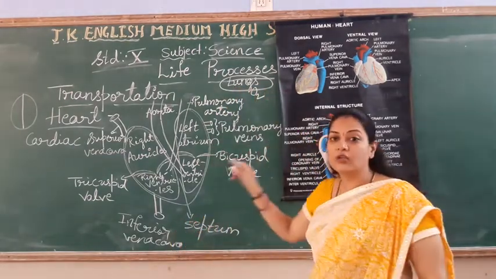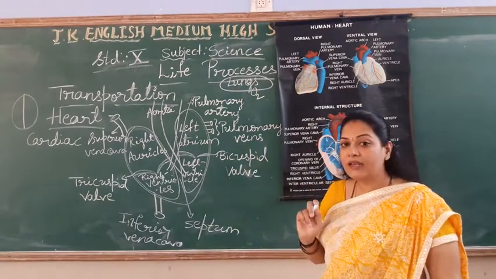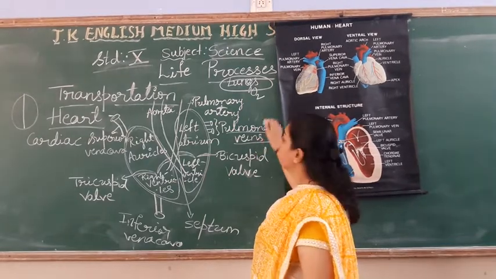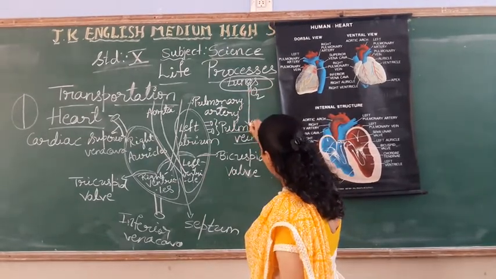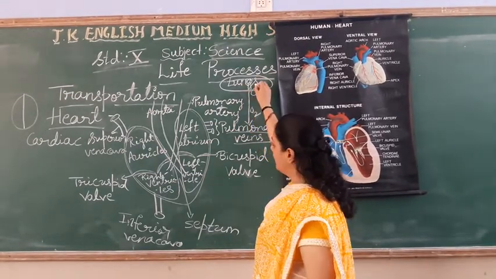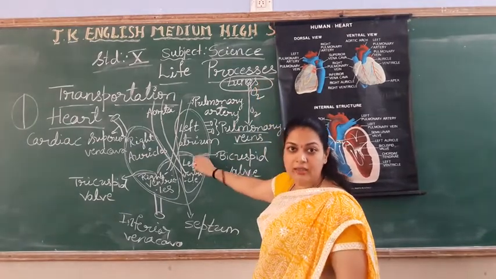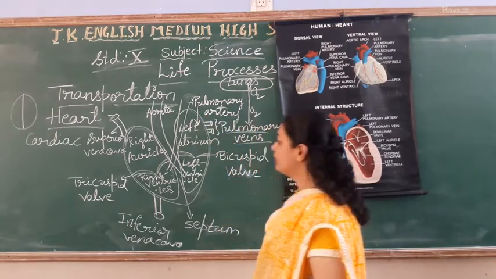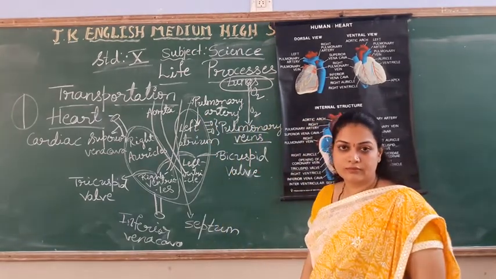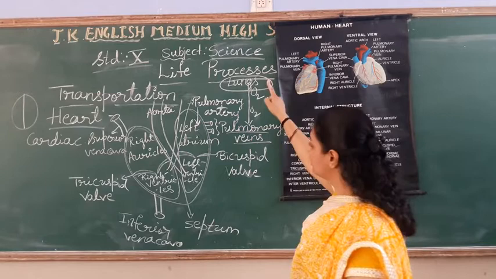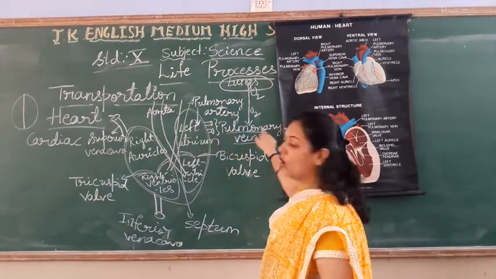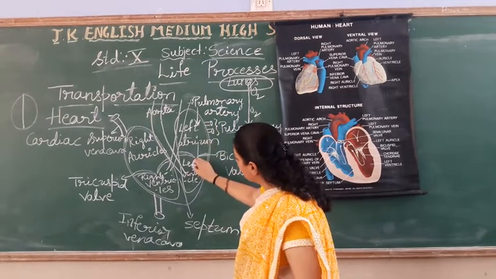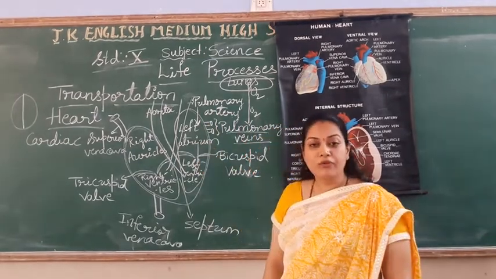So lungs, what do we do first? Oxygenated blood to the heart. Who will carry? Pulmonary veins will bring oxygenated blood from lungs to the heart, that too to the left atrium. Lungs to left atrium, oxygenated blood. Left atrium to left ventricle.